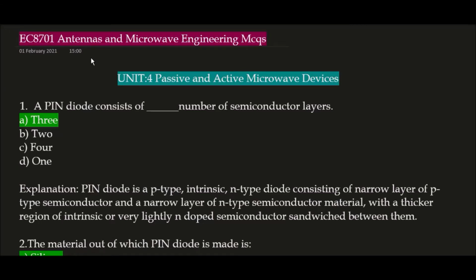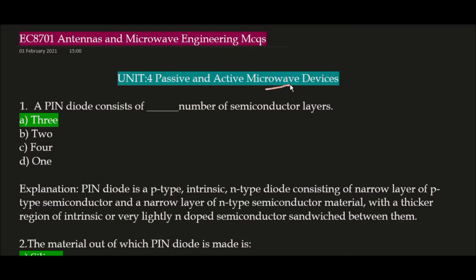In today's session, we will discuss EC8701 Antennas and Microwave Engineering multiple choice questions and answers for your upcoming examination 2021. In today's session, we will cover Unit 4: Passive and Active Microwave Devices. Okay, let's begin the session.